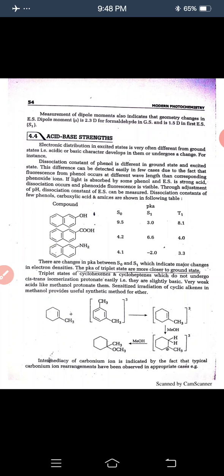Sensitized irradiation of cyclic alkenes in methanol provides a useful synthetic method for ethers. Here you see the compound methylcyclohexene reacts with dimethyl benzene to form the compound. After that, methyl alcohol reacts with the cyclohexane compound.